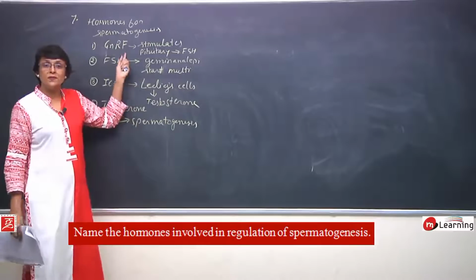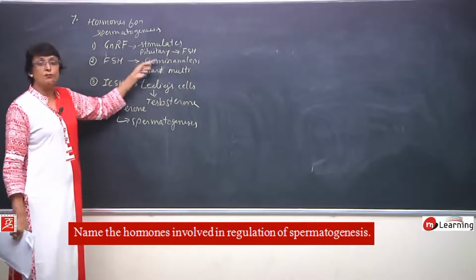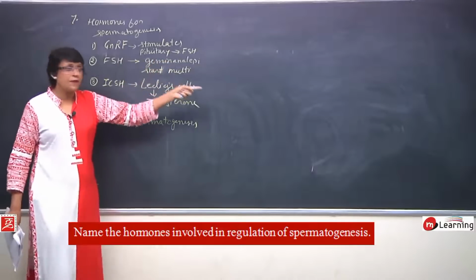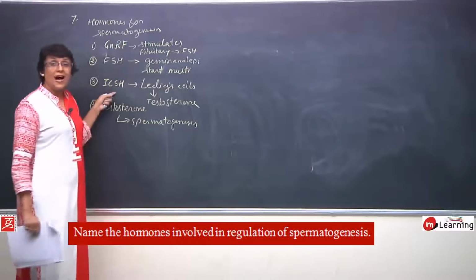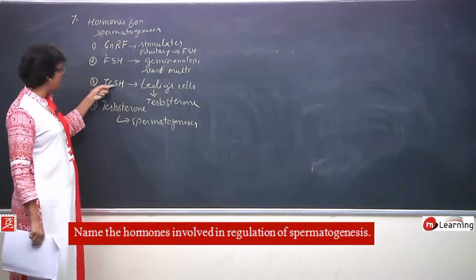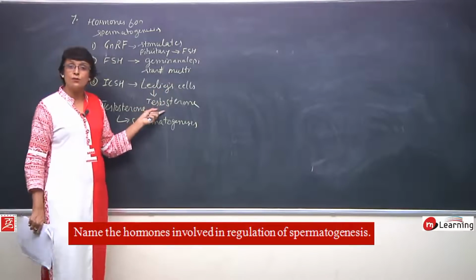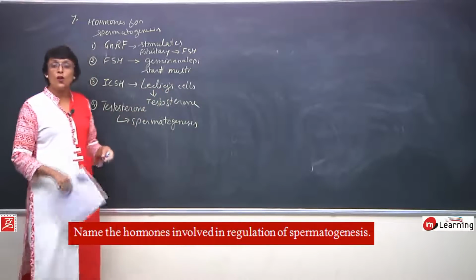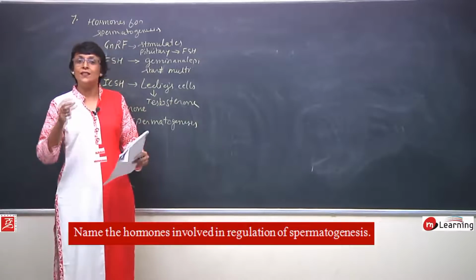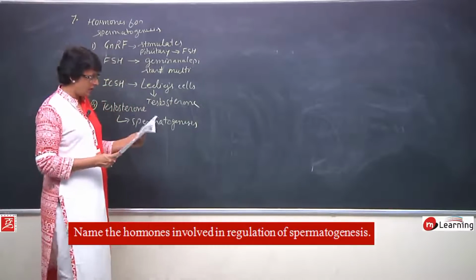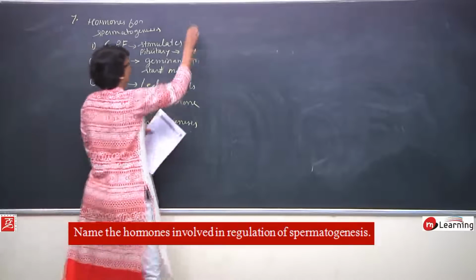So gonadotropin releasing factor stimulates pituitary to release FSH. FSH stimulates the germinal epithelium of seminiferous tubule to start multiplication. That means spermatogenesis begins. ICSH from pituitary, that is interstitial cell stimulating hormone, stimulates Leydig cells, and these Leydig cells produce testosterone, and testosterone increases the rate of spermatogenesis. So these hormones regulate the complete process of spermatogenesis. So this was our question number 7. Now 8th question.